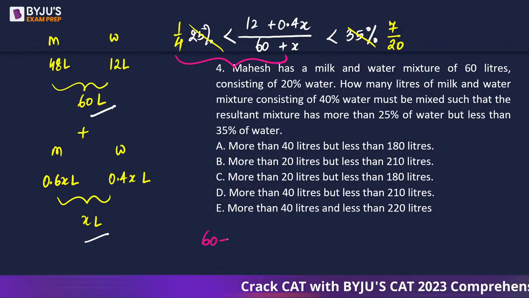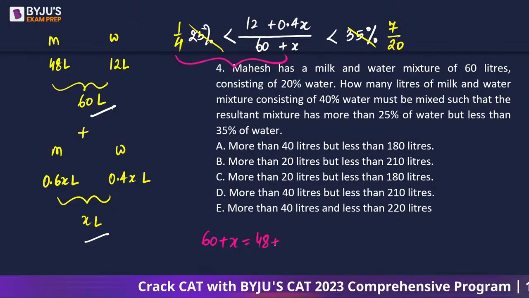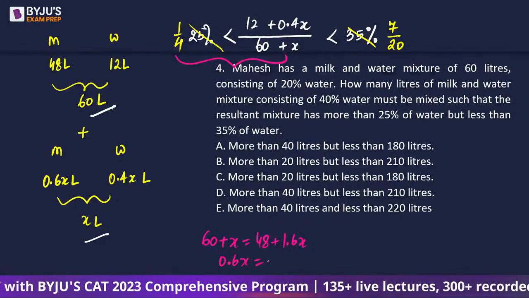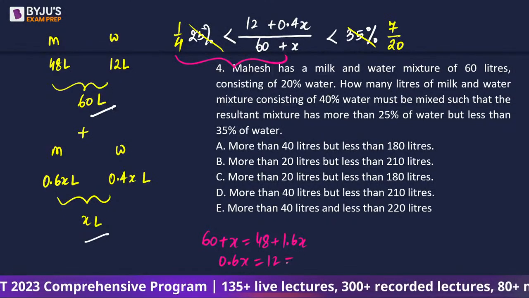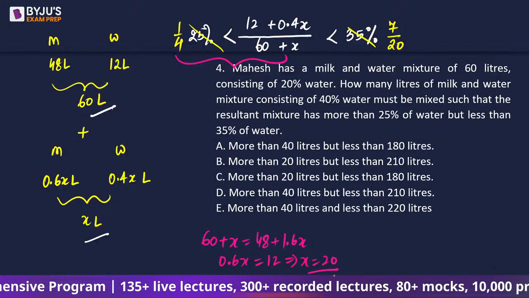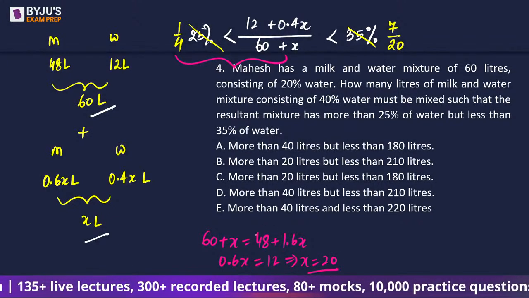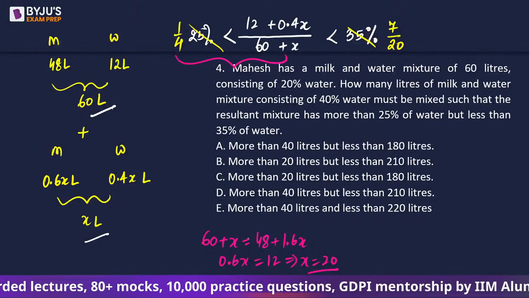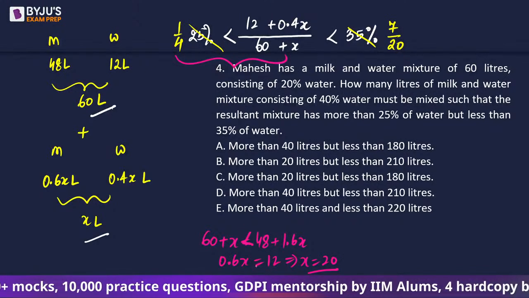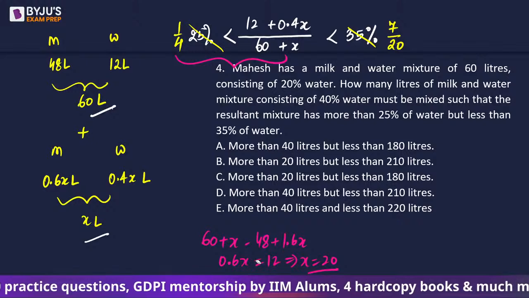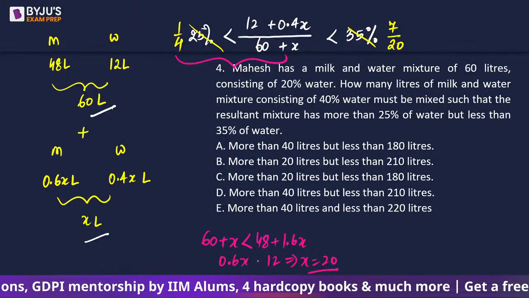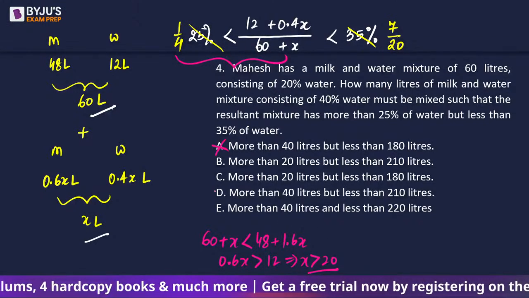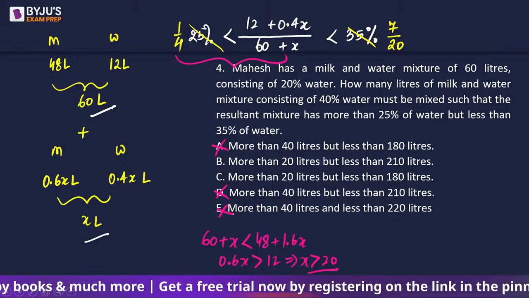So we will have 60 plus x is equal to 48 plus 4 into 4, 1.6x, or we will have 0.6x is equal to 12, or this will result in x is equal to 20. So 20 से तो ज़्यादा होना चाहिए. ठीक है. So ये actually less than है. And if I have rearranged, this will become greater than. So x should be greater than 20. So option A, D and E won't make sense.